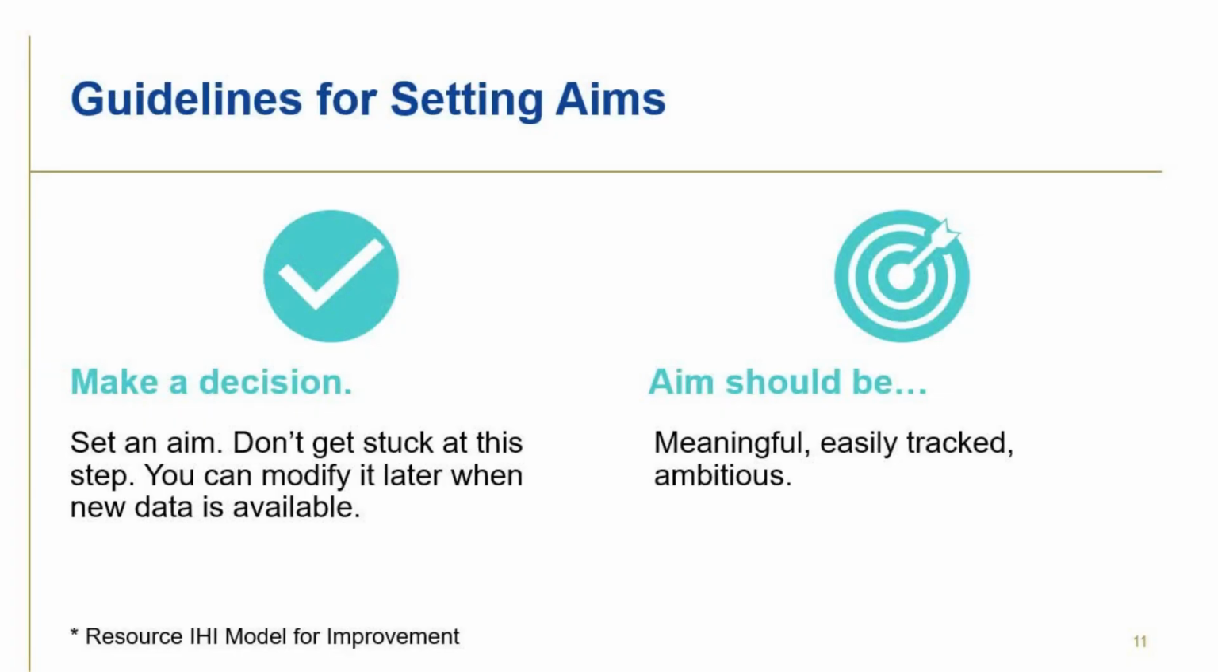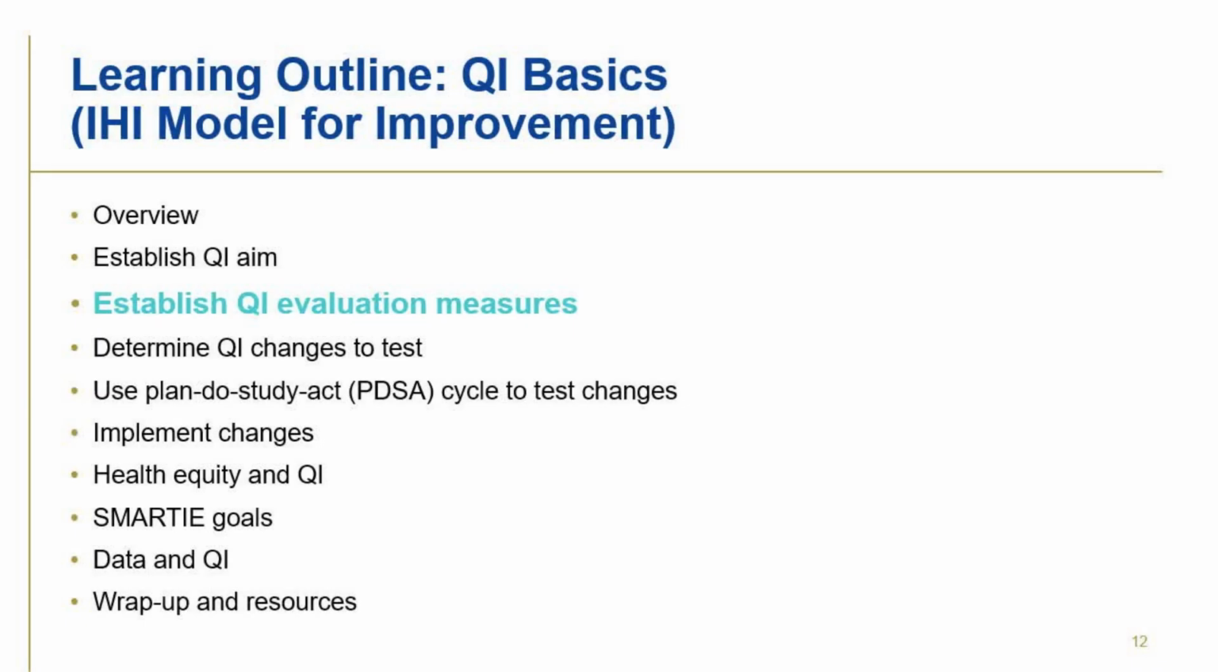Set an aim based on the data you have available. Don't let yourself get stuck at this step. You can modify your aim if needed once new data is available. Choose an aim that is meaningful and easy to track. Capturing and studying the data is an integral part of the PDSA cycle. The next segment covers how to establish evaluation measures to help support your quality improvement effort.